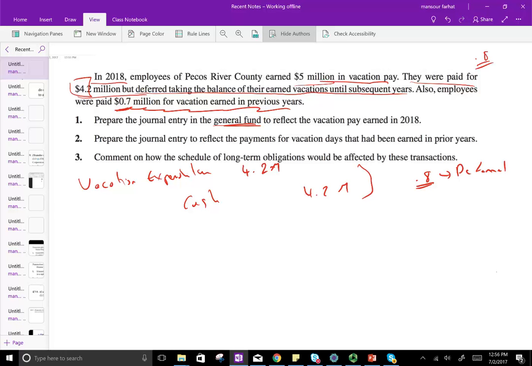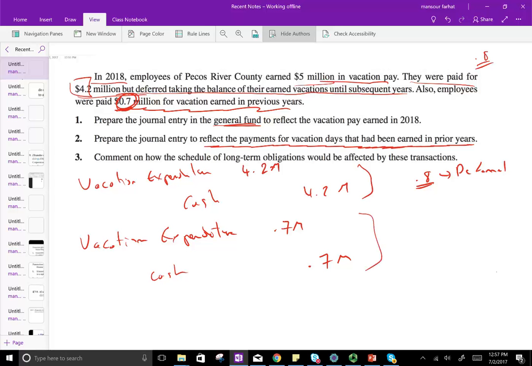Now they also want us to prepare the journal entry to reflect the payment for vacation that had been earned in prior years. They were paid for vacation in prior years, and that was 0.7. So since we paid them, we're going to credit cash, obviously, 0.7 million, and we're going to debit vacation expenditure 0.7 million. All right, so this is the entry that we make for 2018 for vacation time that was earned in prior years.